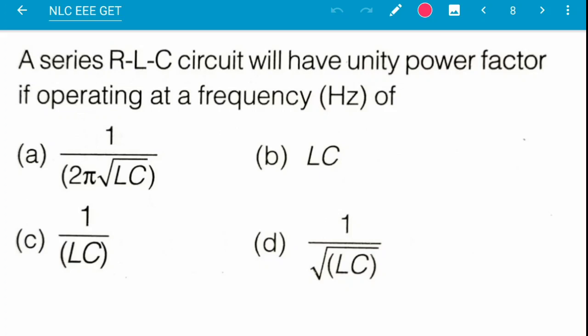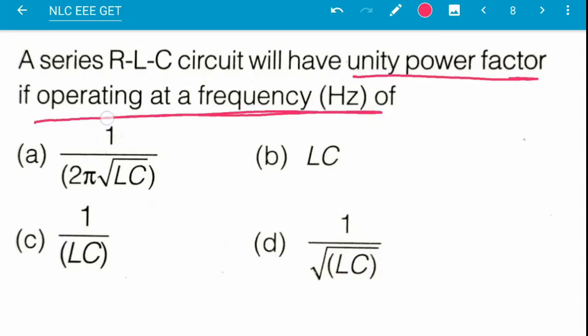Next question, a series RLC circuit will have unity power factor when operating at a frequency of. Unity power factor means XL will be XC, that will lead the circuit to be only resistive. That is why the circuit will act as unity power factor, and that will occur only at the resonance.